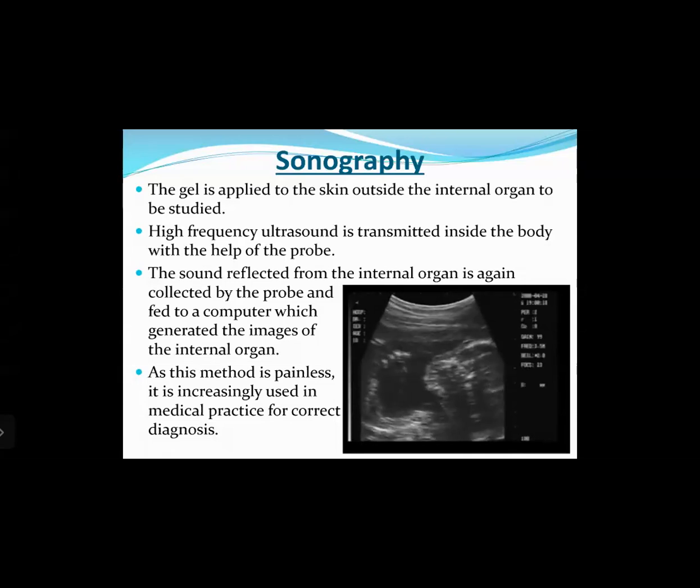The sound reflected from the internal organs is again collected by the probe and fed to a computer which generates the images of the internal organ. So that means the probe which is held in the hand by the technician has both the transmitter as well as the receiver. The transmitter will transmit ultrasonic sound waves inside the body, from where it will get reflected from the different organs, and then the reflected sound waves will be captured by the receiver that is fitted inside the same probe.